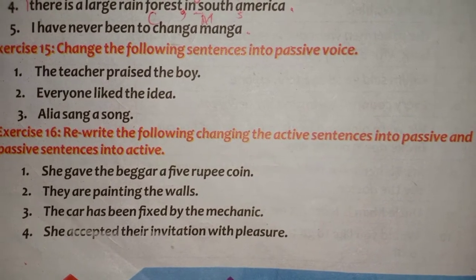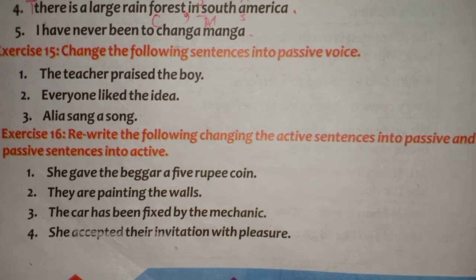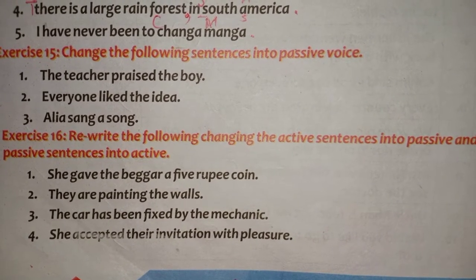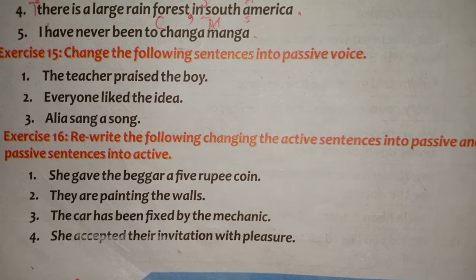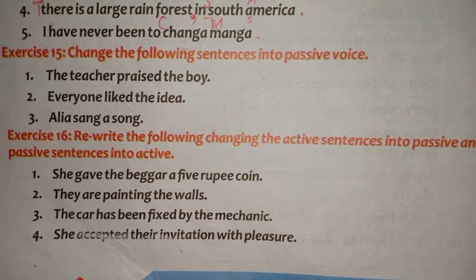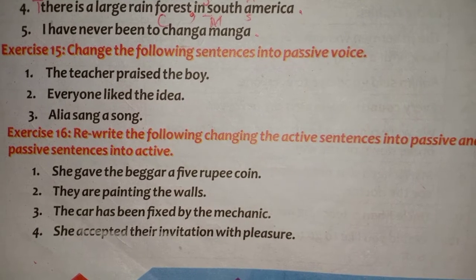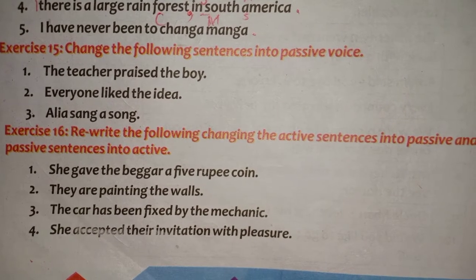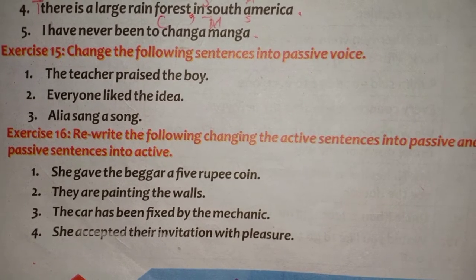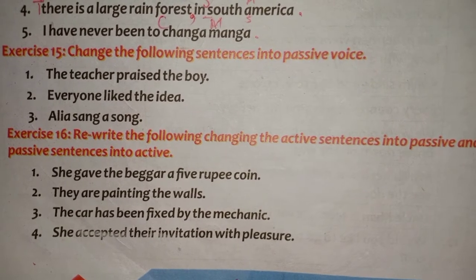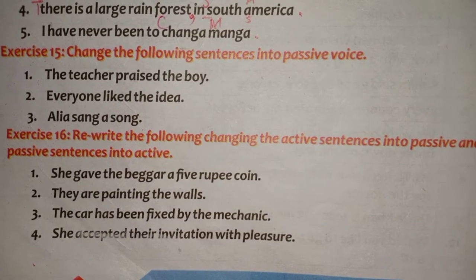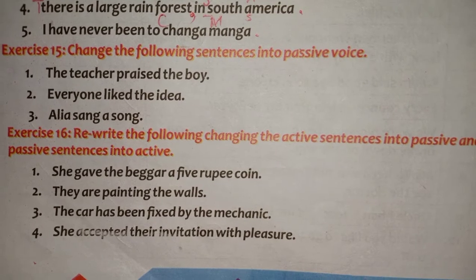Let us do it. She gave the beggar a 5-rupee coin. This is an active voice sentence and the tense is simple past again. So, let us do it collectively. A 5-rupee coin was given by her to the beggar. Clear?